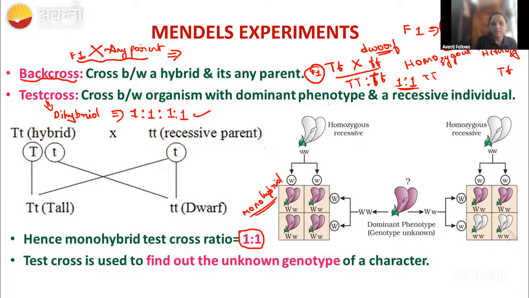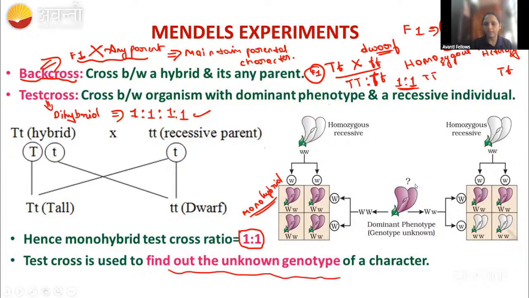Remember this. In the back cross, we will take the F1 progeny and cross it with any parent. Here we are doing it to maintain the parental character. Just remember these two things. And you know that test cross is used to know the unknown genotype. I told that just now.